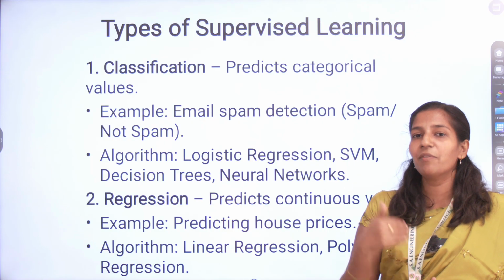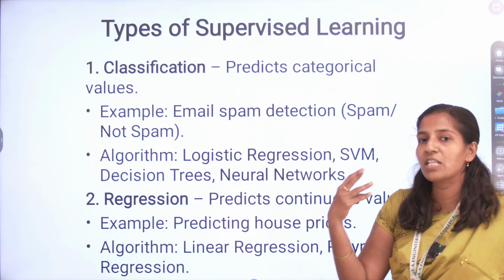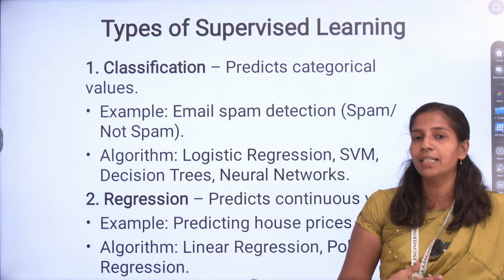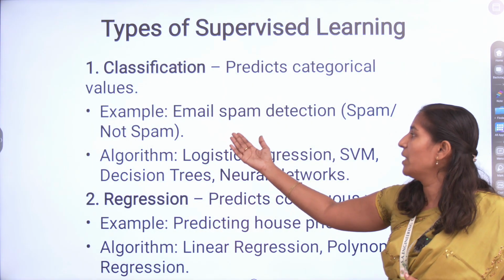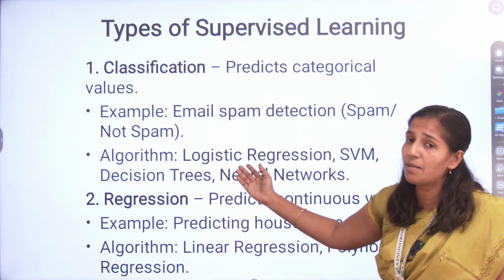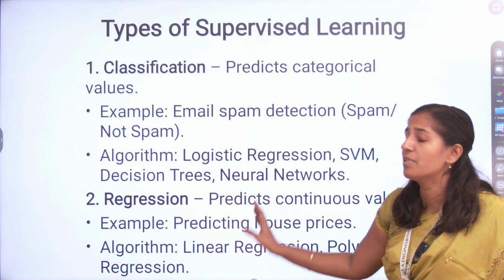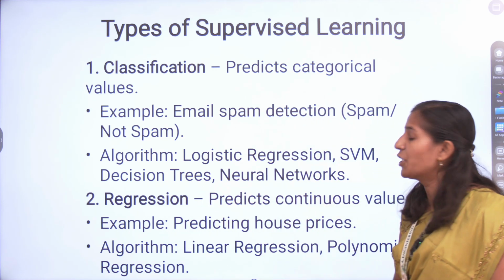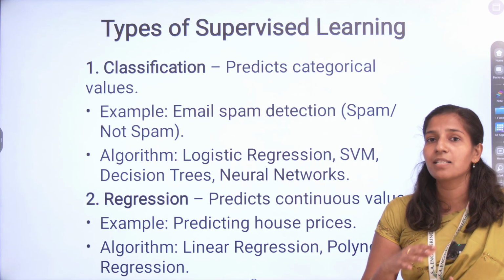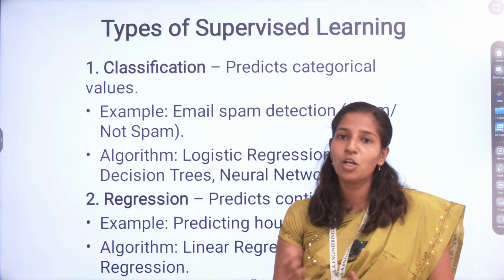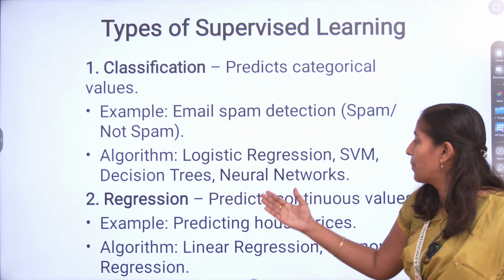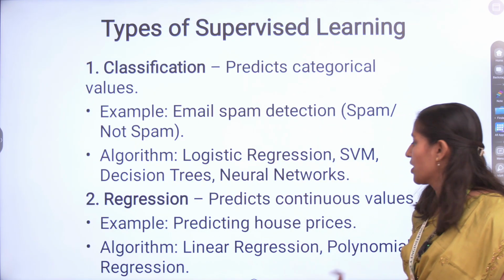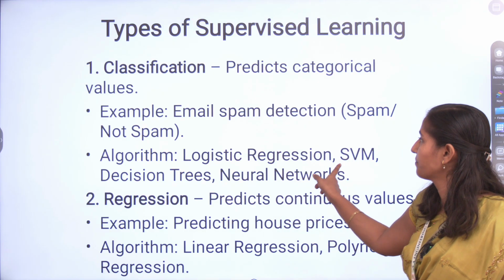Supervised algorithms have two types: classification and regression. Classification predicts categorical values, for example email spam detection, and uses algorithms like logistic regression, SVM, decision trees and neural networks. Classification predicts yes or no, true or false, and so on. The second one is regression, which predicts continuous values, that is, future values. The algorithms are linear regression and polynomial regression.